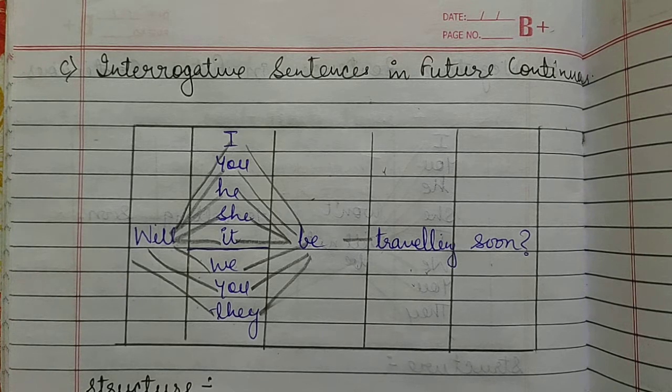So till then, do this work in your notebooks very neatly and cleanly, and also try to practice these, write these structures in your rough notebooks again and again, along with the name of the structure which you are writing. Like suppose you are writing will or shall plus subject plus ing form of the verb, don't forget to write this is an interrogative sentence in future continuous, and then write it again and again. And also you can try to make sentences by following this structure.